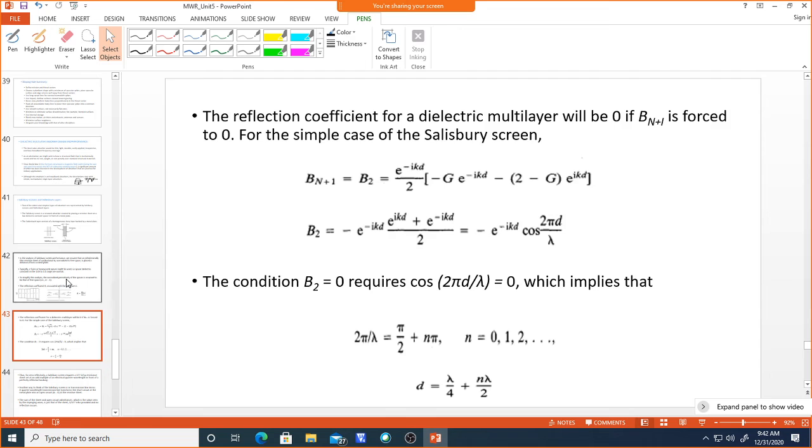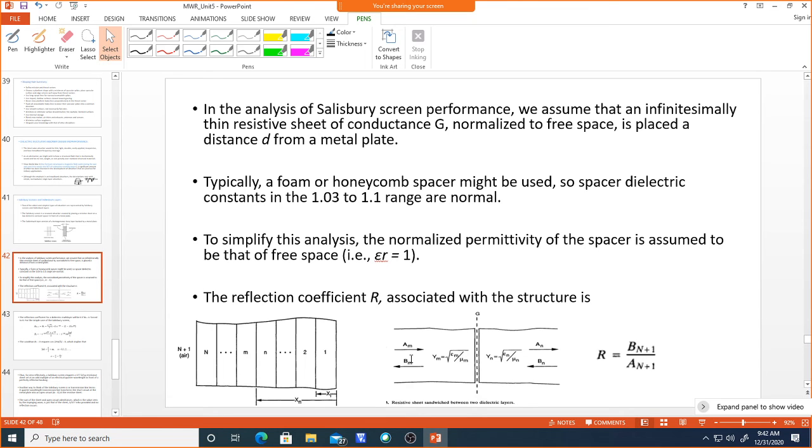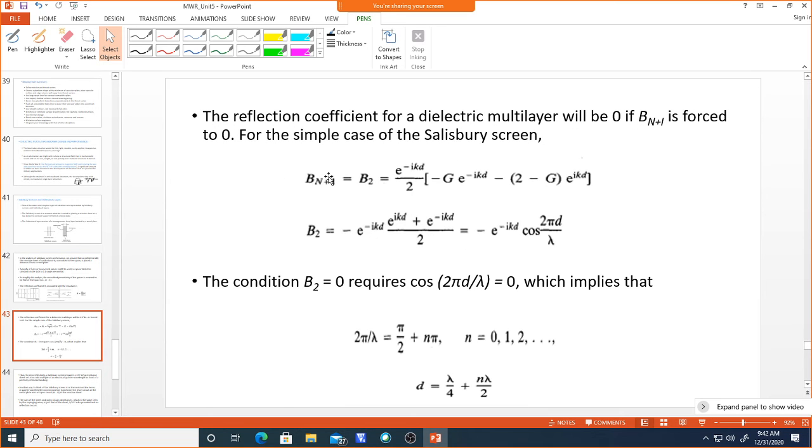If you want to get the reflectivity as 0, then this Bn plus 1 should be 0. How can we get Bn plus 1 as 0? If we make the conductance take this form, or make the conductance 1, then B2 will become equal to 0, because it turns out in terms of a cosine term, and only this cosine term will go to 0.